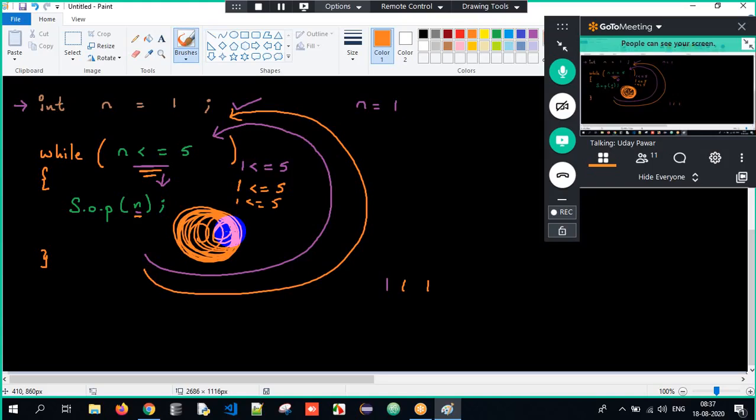Why? Because we are never incrementing the value of n. N was 1 and 1 is lesser than 5, true, execute. It keeps on looping. This will lead to infinite loop, right?